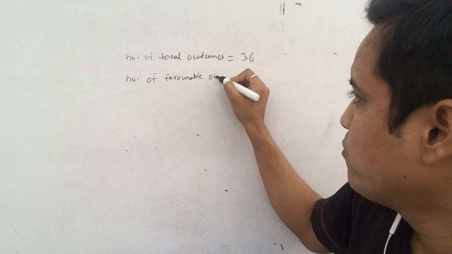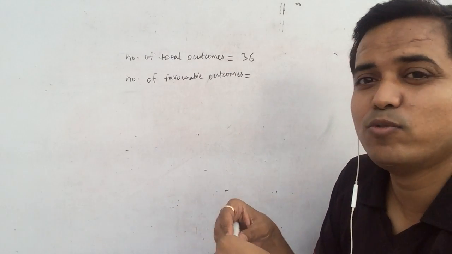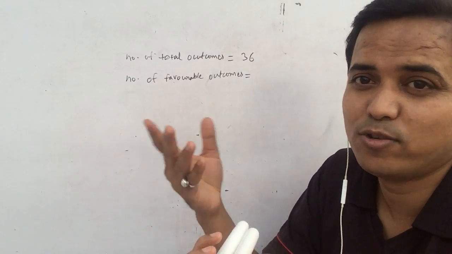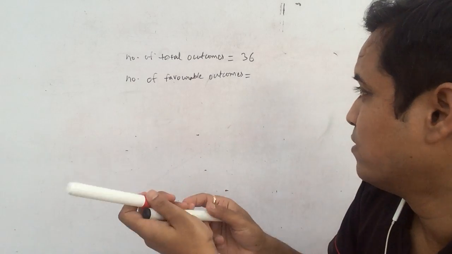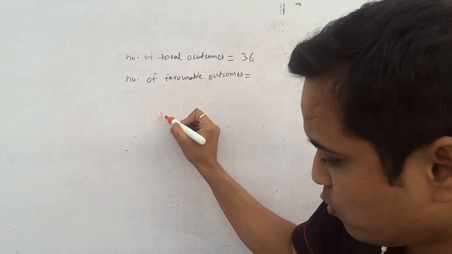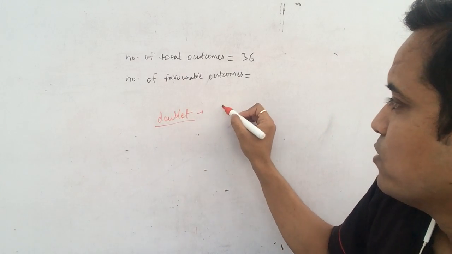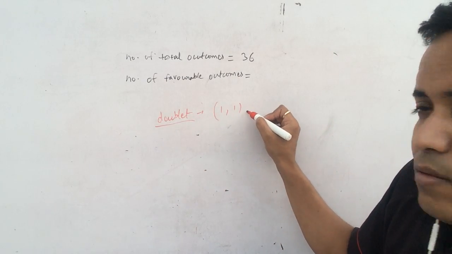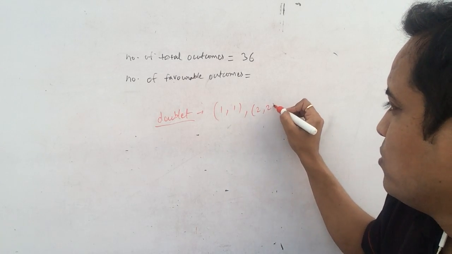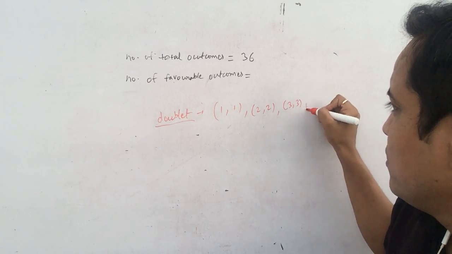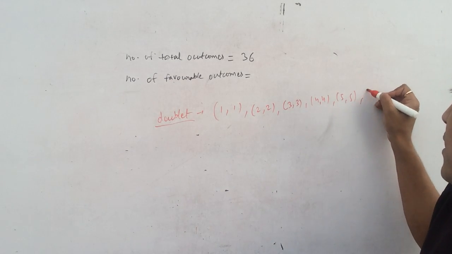So how would you find this? In order to find the number of favorable outcomes, you have to know what your favorable outcome is. So you need to find a doublet. So it is 1 1, 2 2, 3 3, 4 4, 5 5 and 6 6.